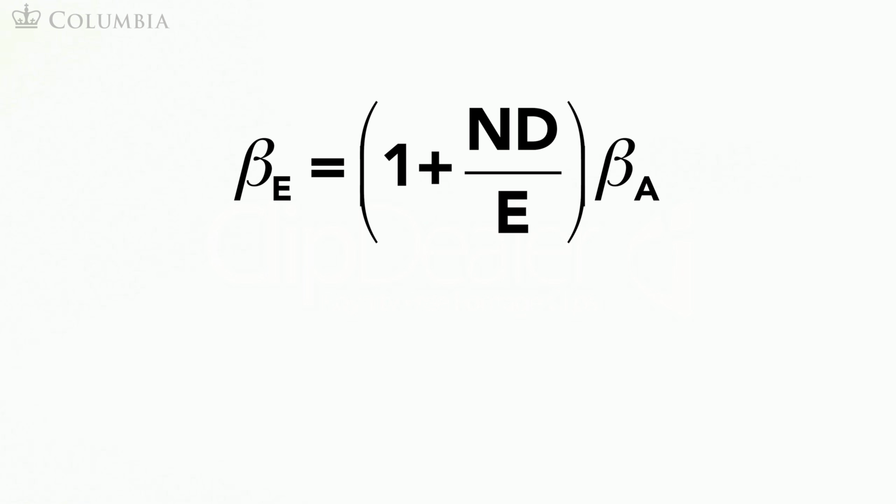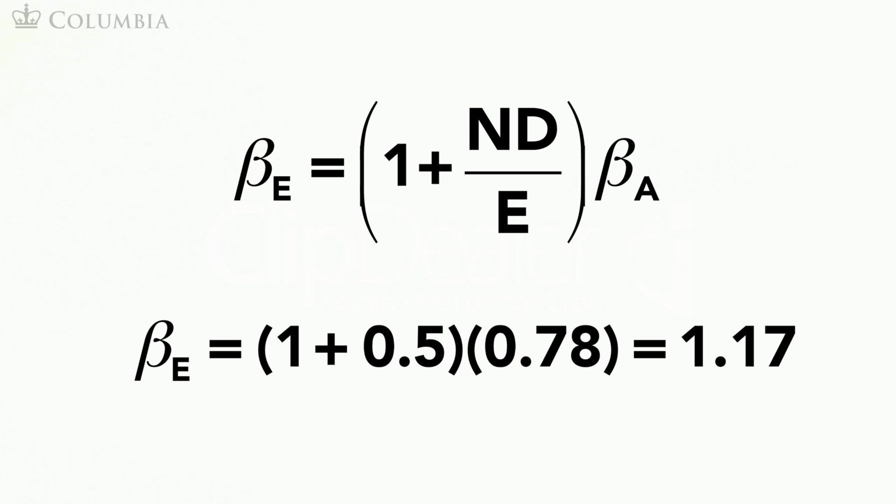So here is the equation for the beta equity as a function of the capital structure and beta asset. The beta asset for your firm will be close to the industry average of 0.78. Also, since you are planning to use a net debt to equity ratio of 0.5, you plug this value into the formula. The resulting beta equity of your firm will be 1.17. This process of adding financial risk to a beta asset is called levering the beta.